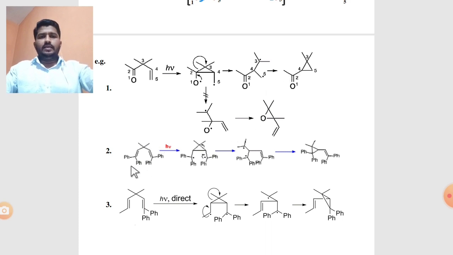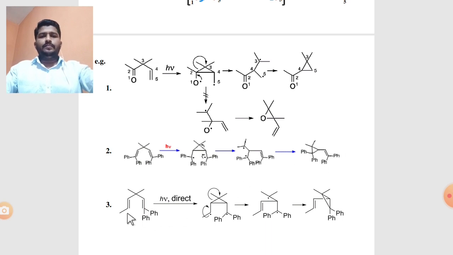These are the same example, but at the first position there is a substitution of two phenyl groups, and again at the fifth position there is a substitution of two phenyl groups. But the mechanism is the same: homolytic cleavage of the pi bond, then joining of carbon 2 and carbon 4, then cleavage of carbon 2 and carbon 3, and last the joining of carbon 3 and carbon 5. Same, it gives a phenyl cyclopropane derivative.